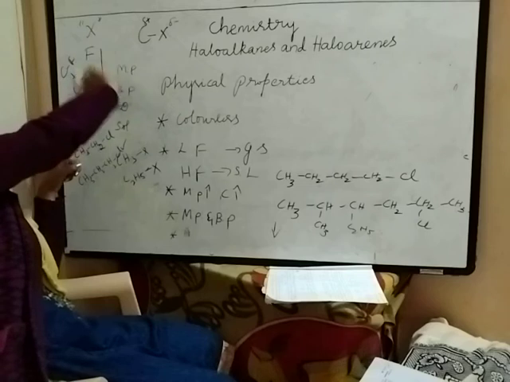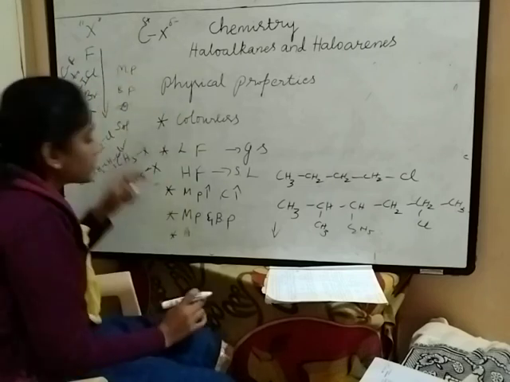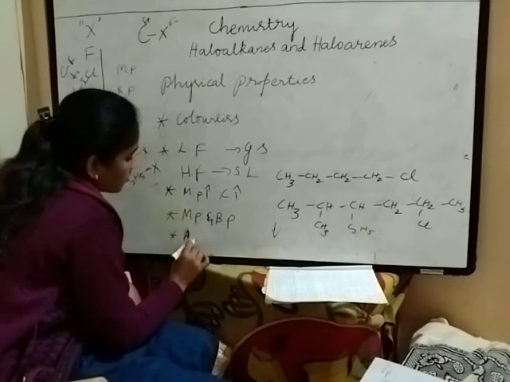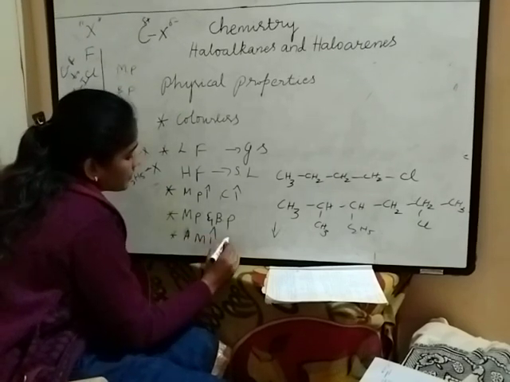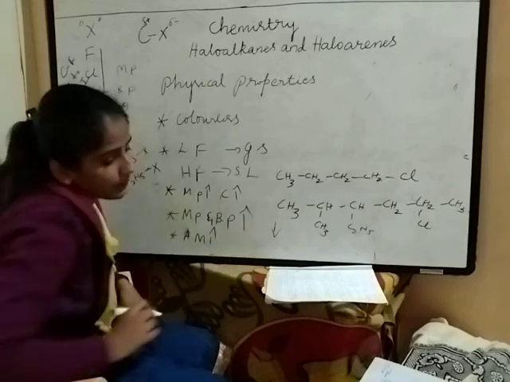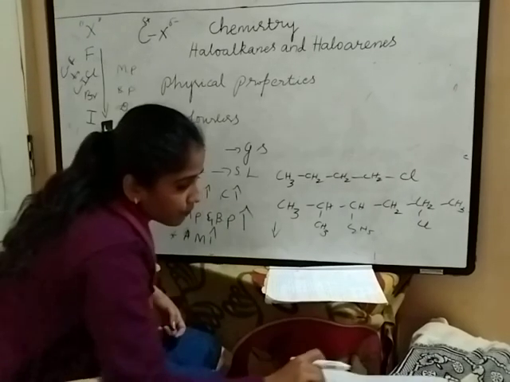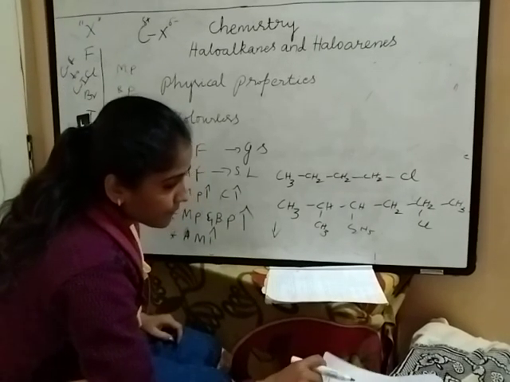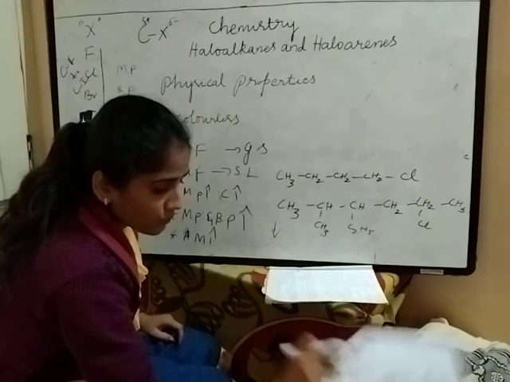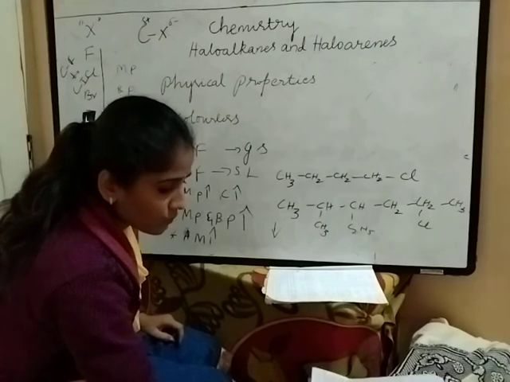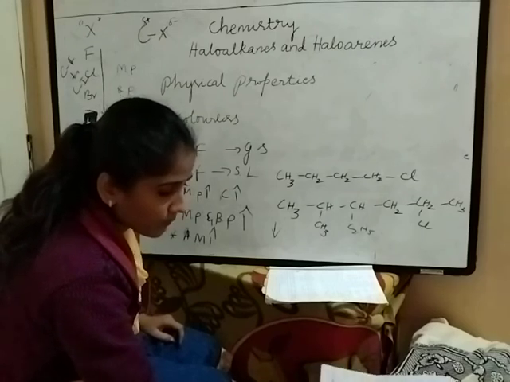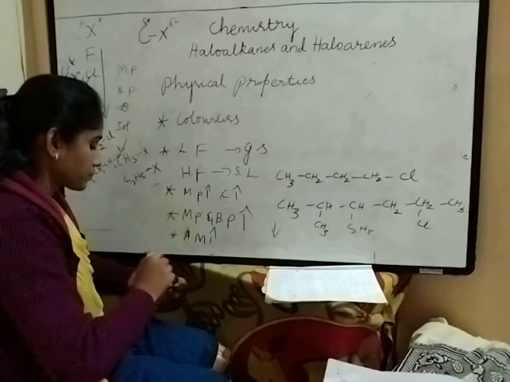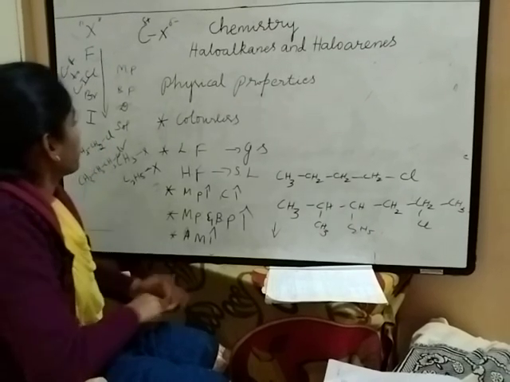From fluoride to iodide the atomic mass increases. As the atomic mass increases, the melting and boiling point also increase. This is about melting and boiling point.